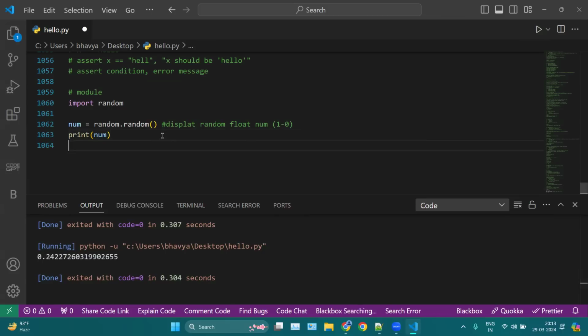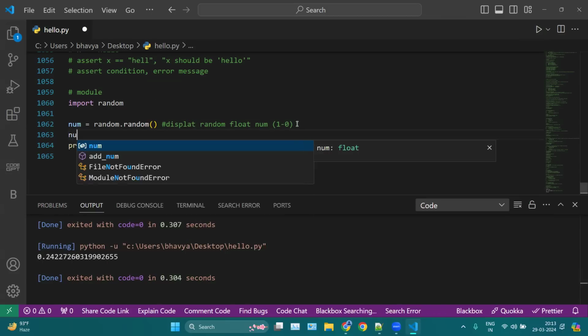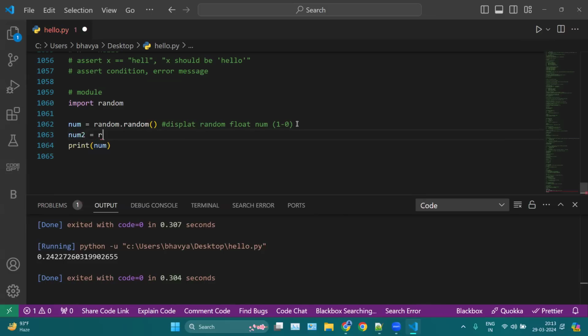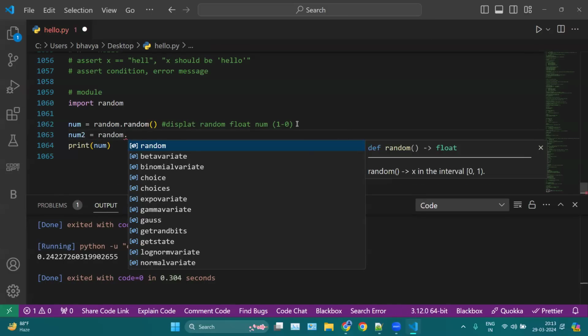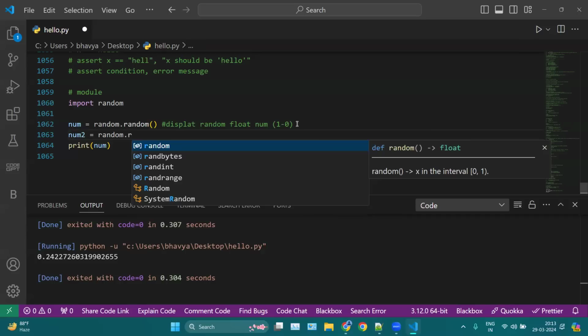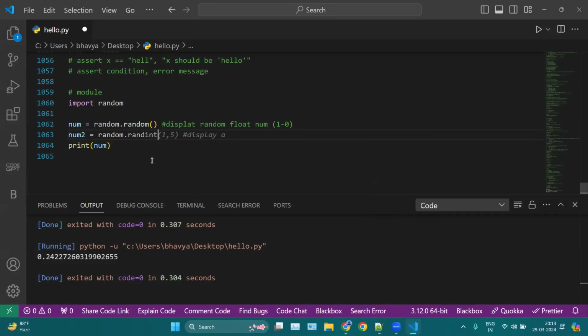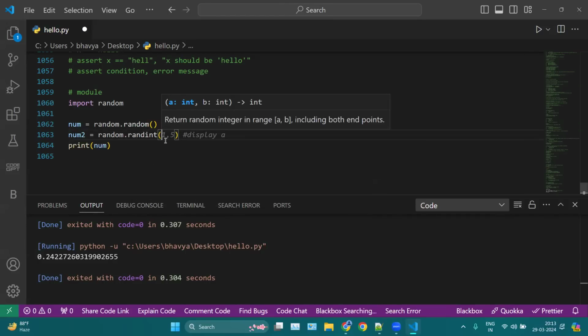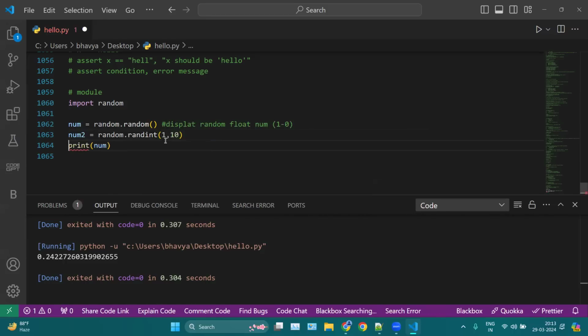In the same way, we can use a second function here, let's say num2. Here we mention random, the name of your file, meaning the name of your module. Secondly, what kind of function you want to access. Let's say I want to access randint here, and here you can provide your range, let's say 1 to 10. Then you can simply print num2 as well.